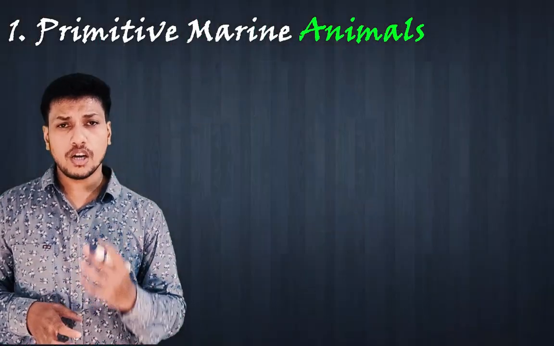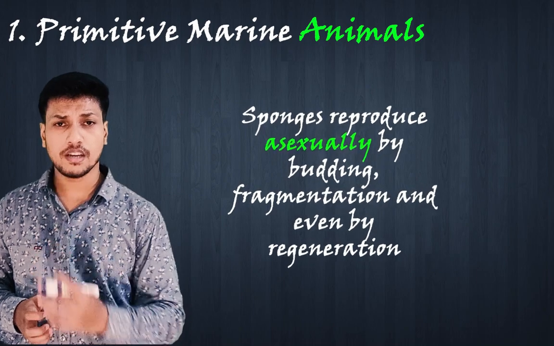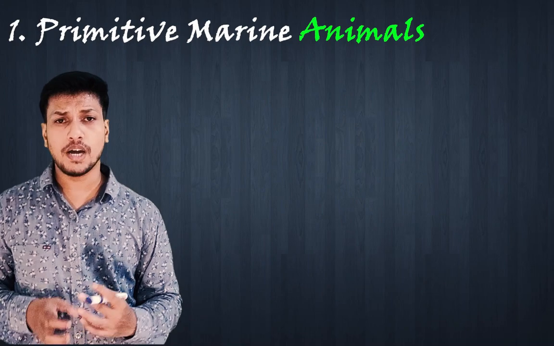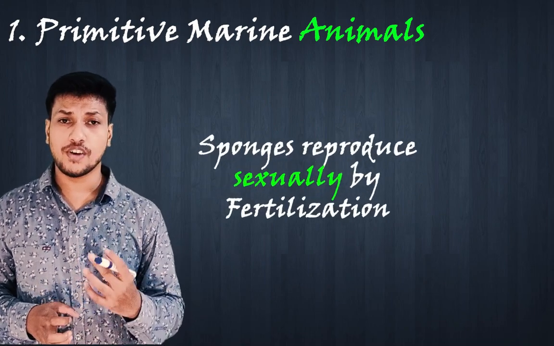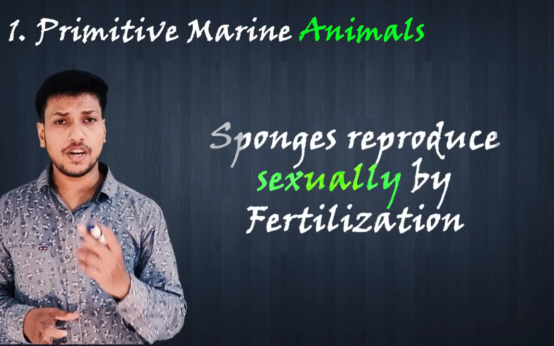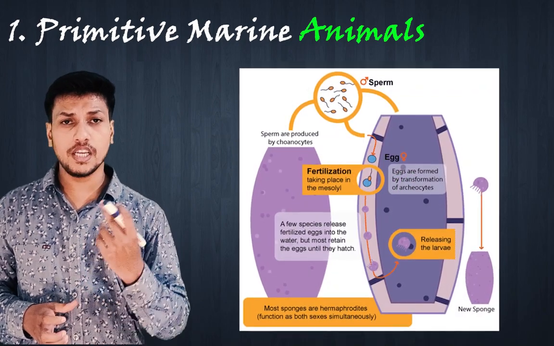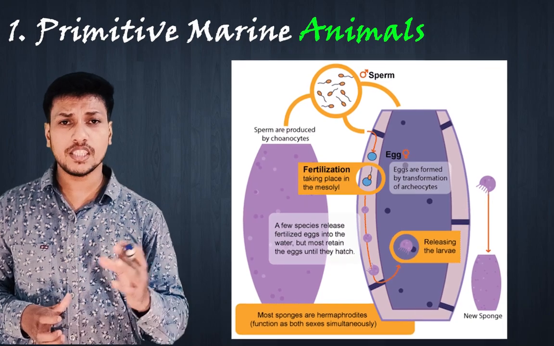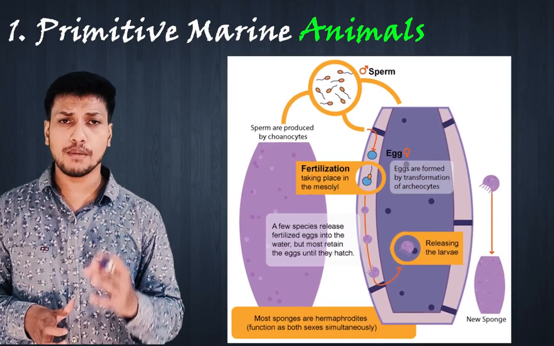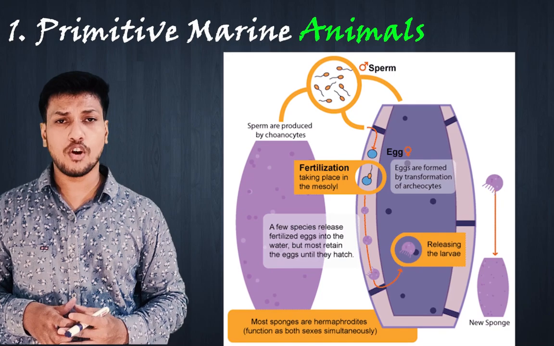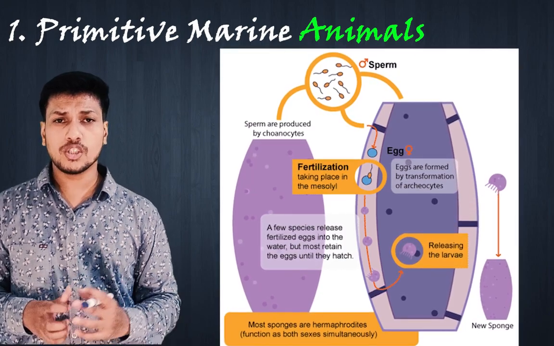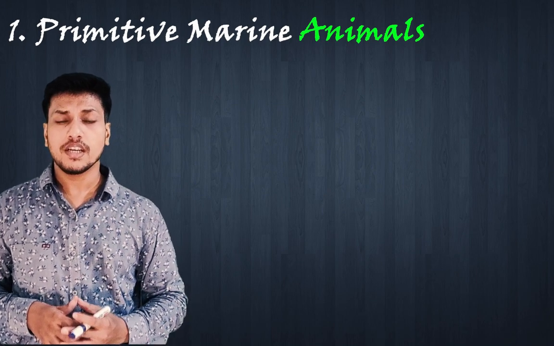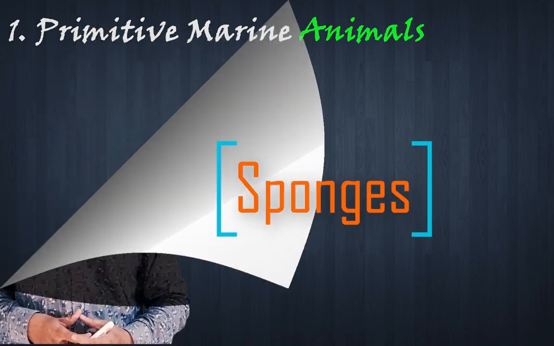Sponges can reproduce asexually by budding, fragmentation and regeneration. Sponges can also reproduce by sexual methods like fertilization. In the case of fertilization, a male gamete is released into the water. Fertilization between this male gamete and an egg cell takes place inside the body of a neighboring sponge, resulting in the formation of new individuals. So these are the different facts related to the most primitive marine animals, that is sponges.